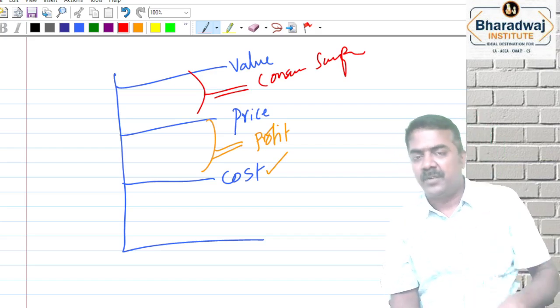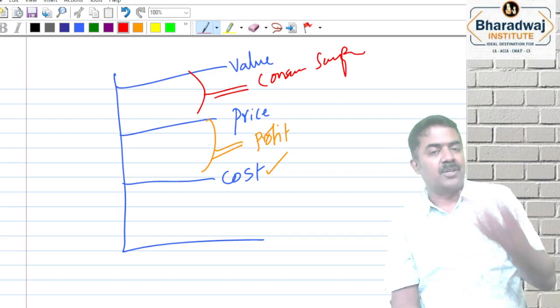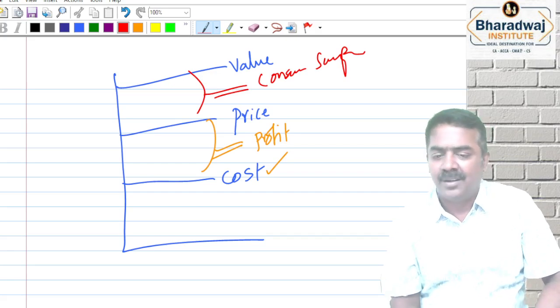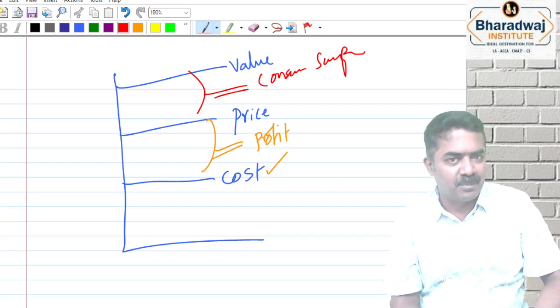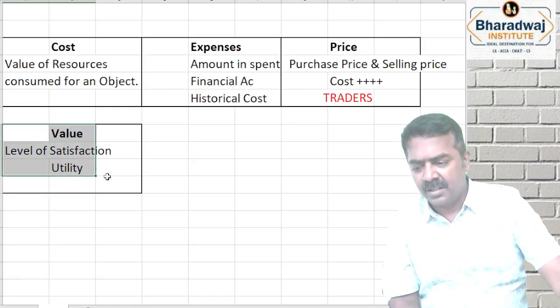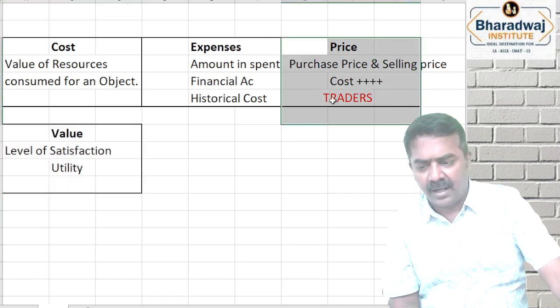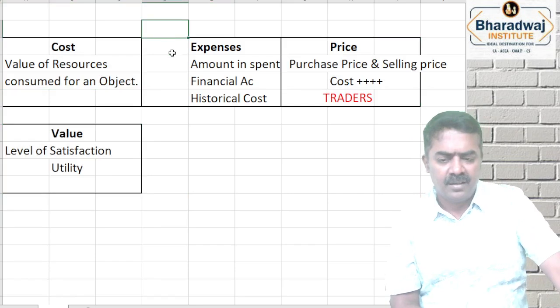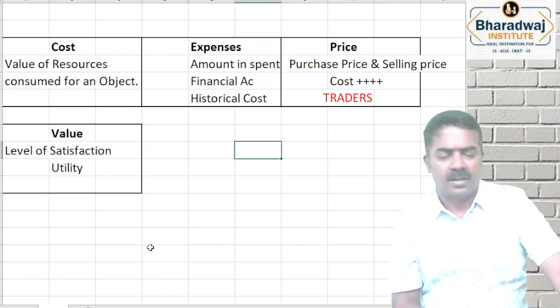Okay. Without profit, nobody will do business. And without a surplus, nobody will buy the product. If you find the worth is very low compared to the price that you pay, then will you buy the product? No. So that is the difference. Okay. So value should be the highest, price should be in the middle, and the cost should be at the lowest side. We don't talk about expenses, we talk about cost.